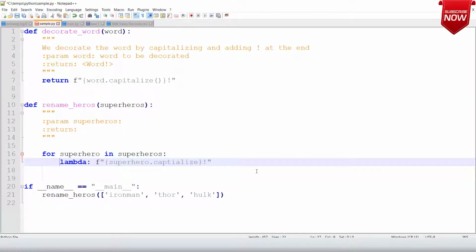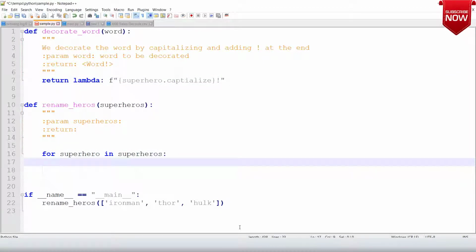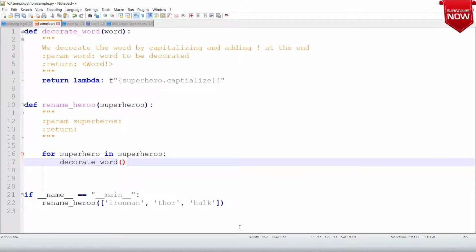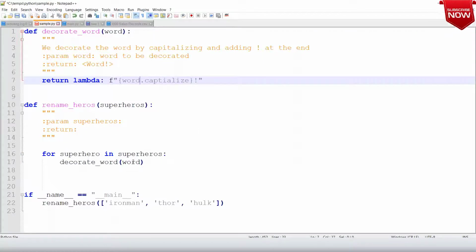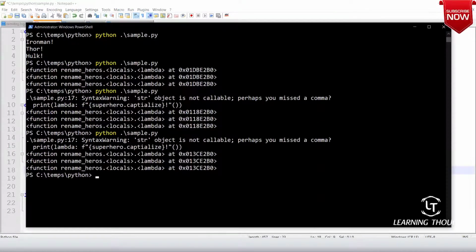Whenever you want to do this activity multiple times, some people do this. What they do is they call decorate word of, the word which we are passing, and here it would be word dot, and here it would be superhero. Now let us see if it works. Even here we are getting some error. So what is the error?